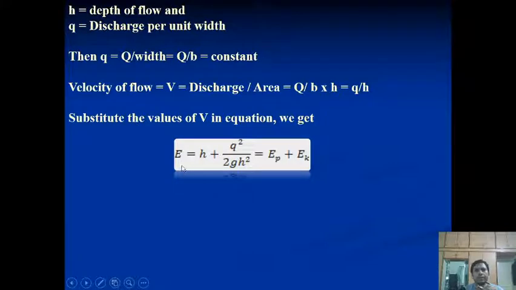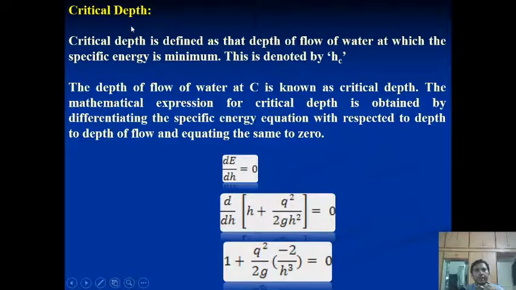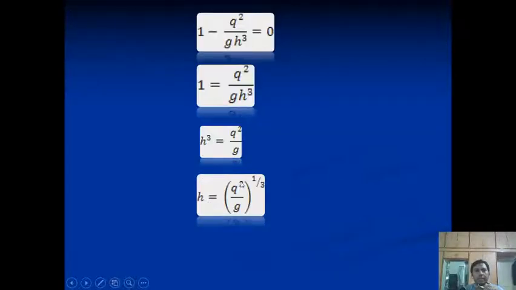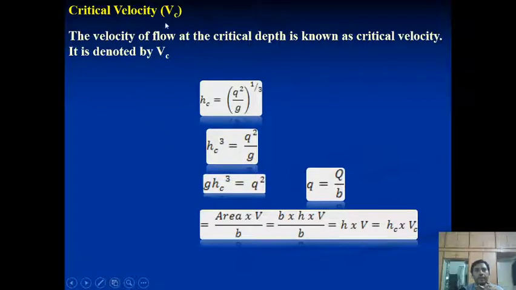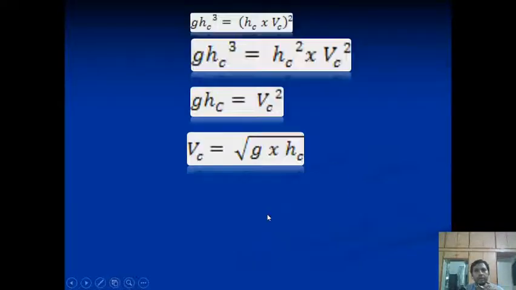After that we derived the equations E = h + q square by 2g h square, that is EP plus EK, and then we derived the equation for critical depth. We take the differentiation of specific energy with respect to the depth, and then we derive the equation hc is equal to (q square upon g) to the power 1 by 3. Then we derive the equation for critical velocity. We insert those values and derive with the help of the continuity equation, so we ultimately get the critical velocity equal to the square root of g into critical depth.